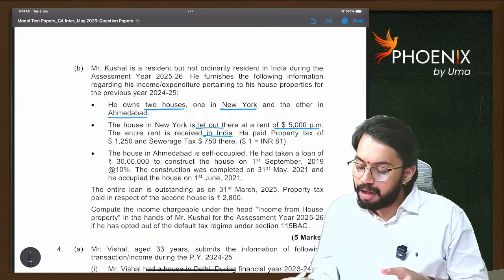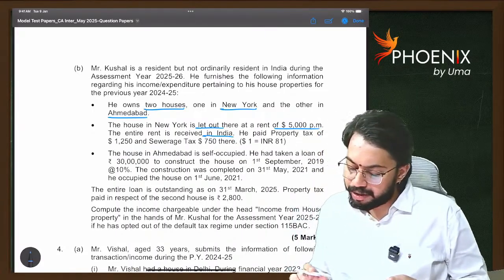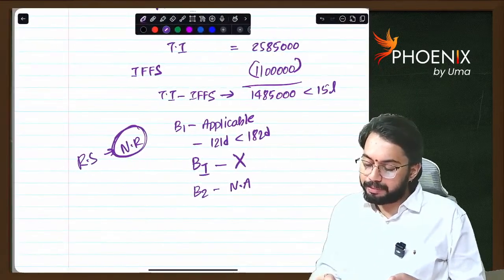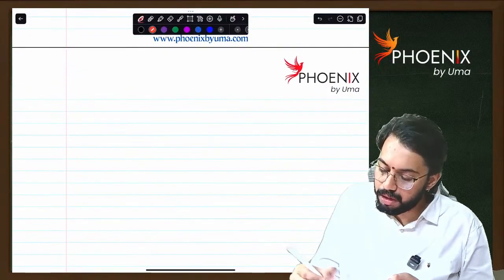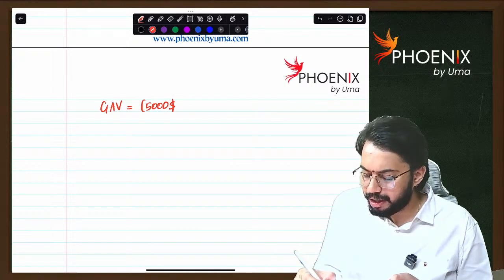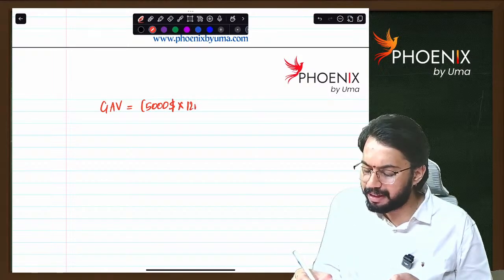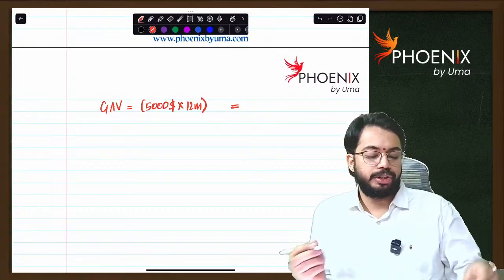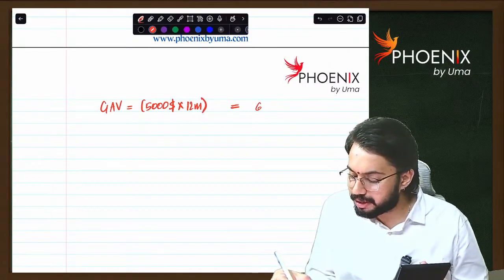So how much is rent here? $5,000 per month. So gross annual value is equal to $5,000 into 12 months, how much? $60,000.